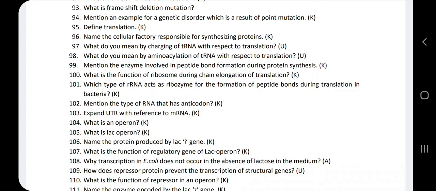Next question 102. Mention the type of RNA that has anticodon. The anticodon is present in the tRNA, that is the transfer RNA. Next question, expand UTR with reference to mRNA. UTR is said to be untranslated regions.